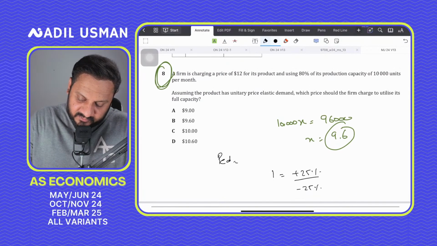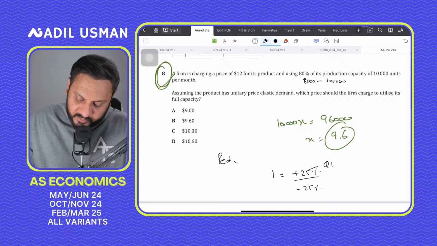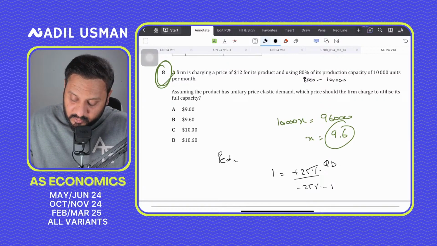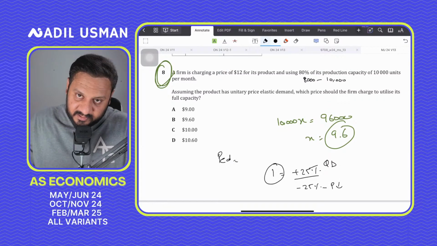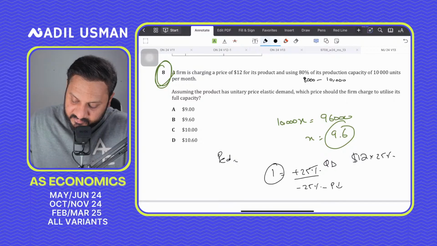Only then the price elasticity of demand would be equal to 1. So if you reduce the price of $12 by 25%, 12 का 25% is 3. So 12 minus 3 is 9, right?